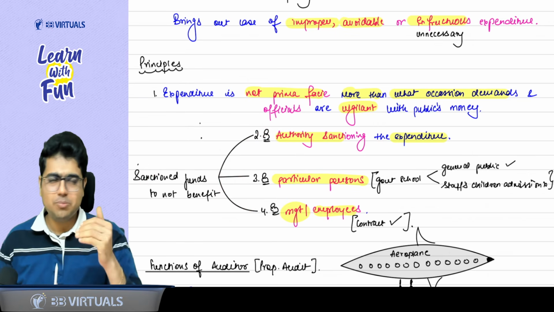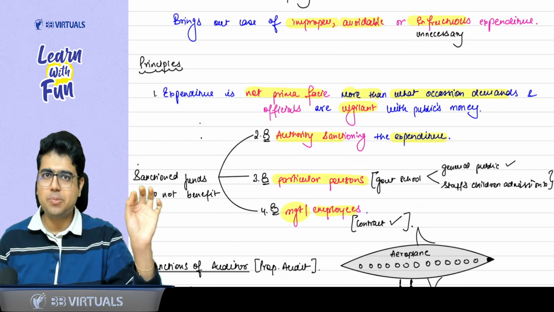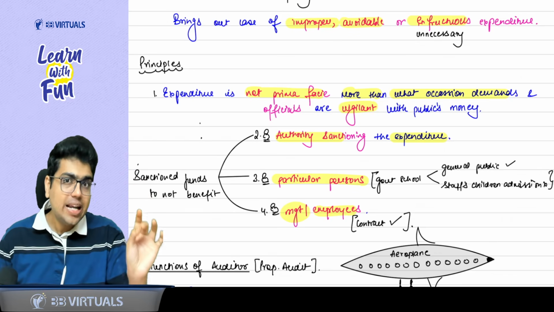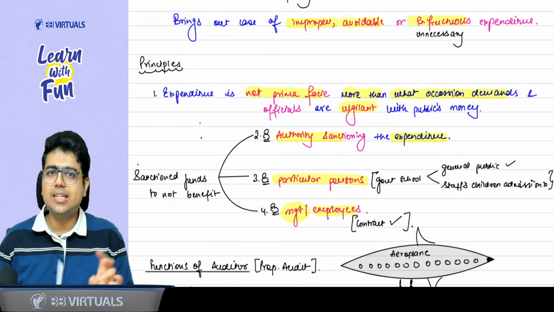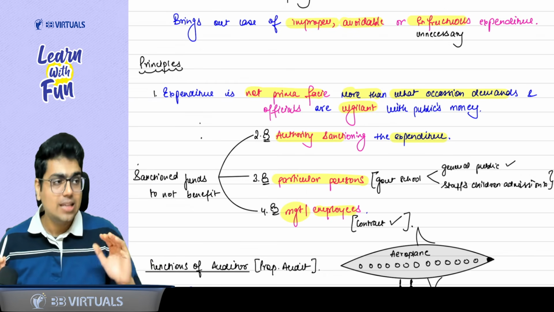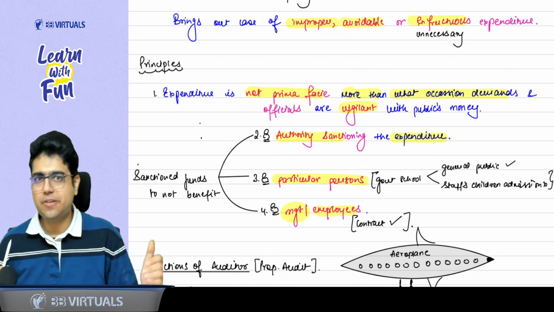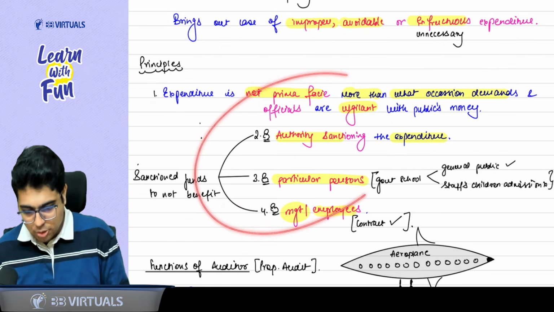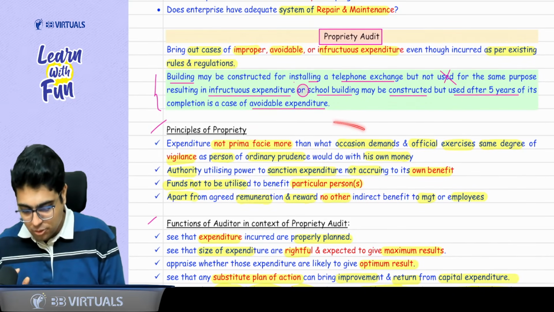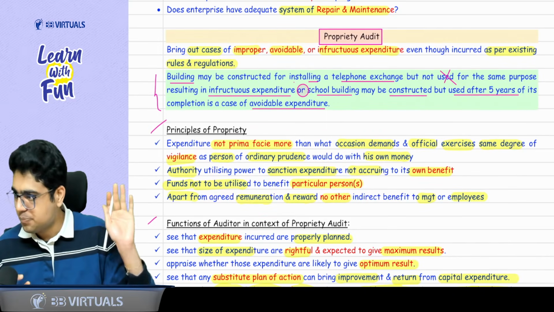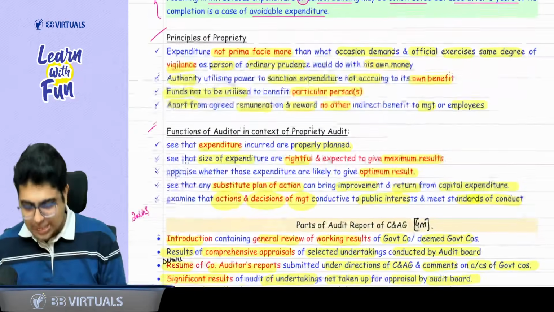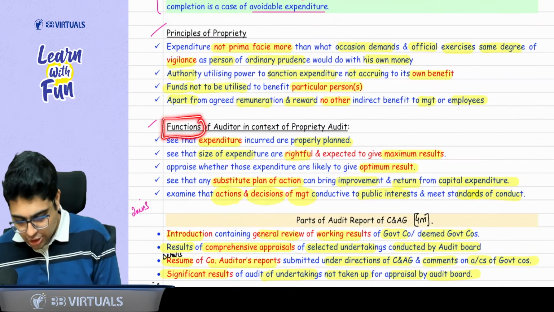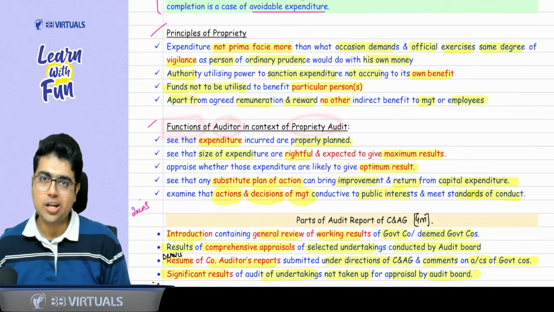Revise with me: the authority who sanctioned the expenditure, any particular persons, and the last is management or employees, meaning apart from the remuneration, no other benefit should be given to them. These are the same 4 points you will find in the principles of propriety audit. Now the next question which ICAI generally asks is the function of the auditor in case of propriety audit.